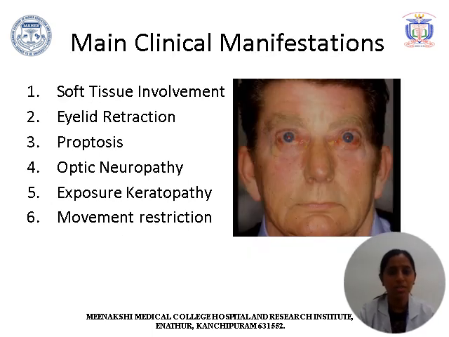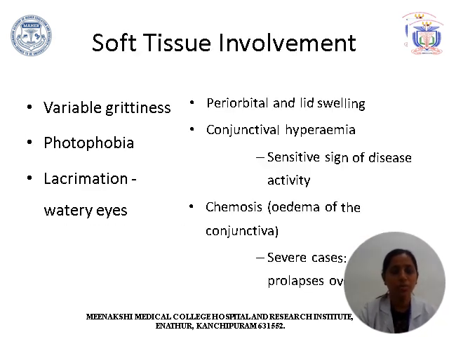The main clinical features are soft tissue involvement, eyelid retraction, proptosis, optic neuropathy in around 5 to 6% of the cases, exposure keratopathy and eye movement restriction. Soft tissue involvement presents with symptoms like variable grittiness or foreign body sensation, photophobia and lacrimation of eyes. Signs will be periorbital and lid swelling, conjunctival hyperemia, which is a sensitive sign of disease activity, and chemosis, which is edema of the conjunctiva. In severe cases, it may even lead to prolapse of the conjunctival tissues.